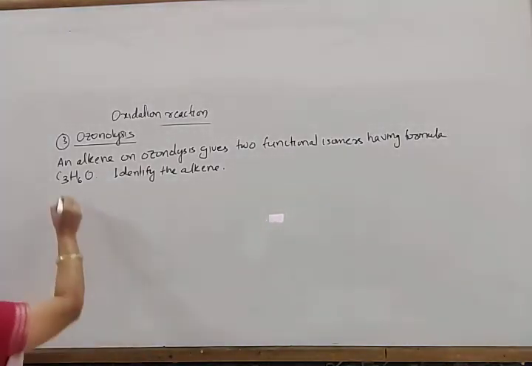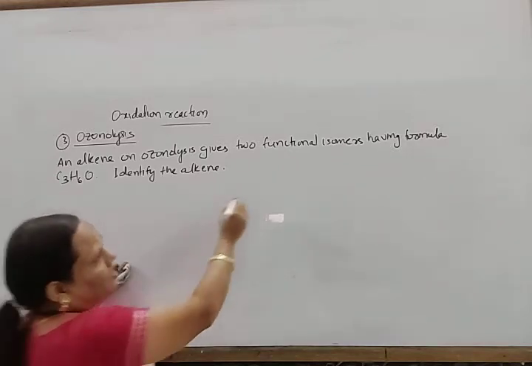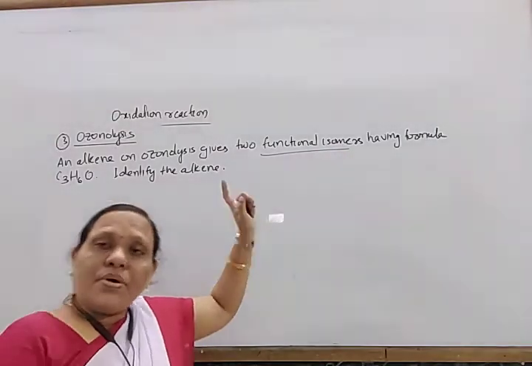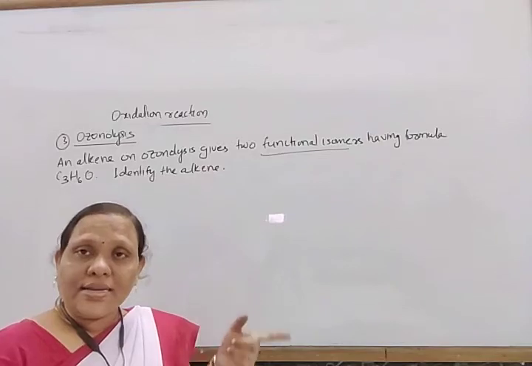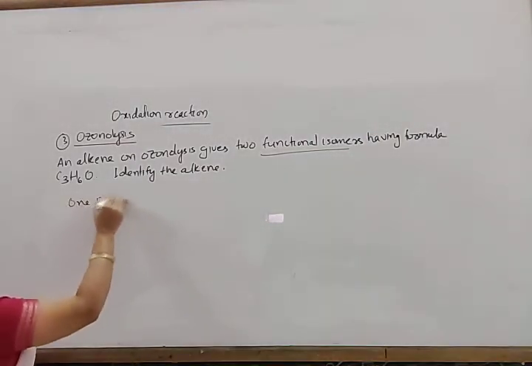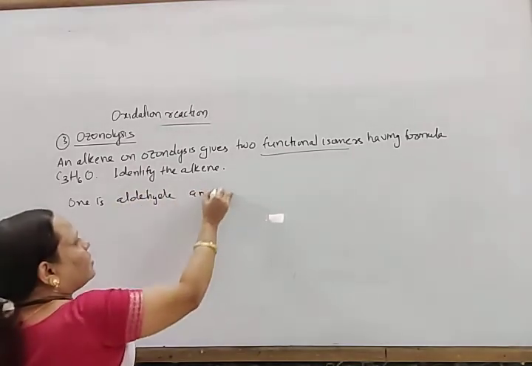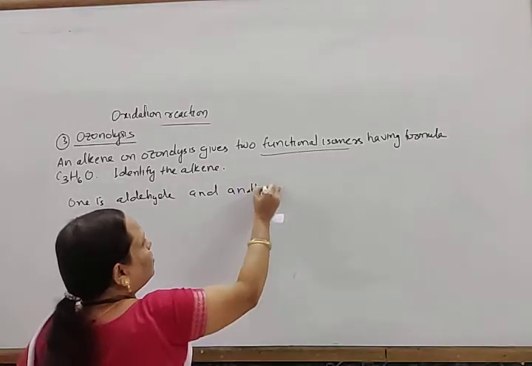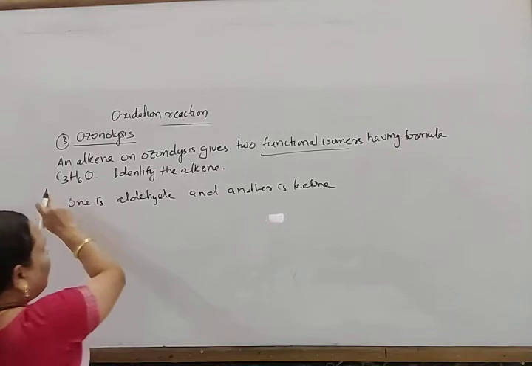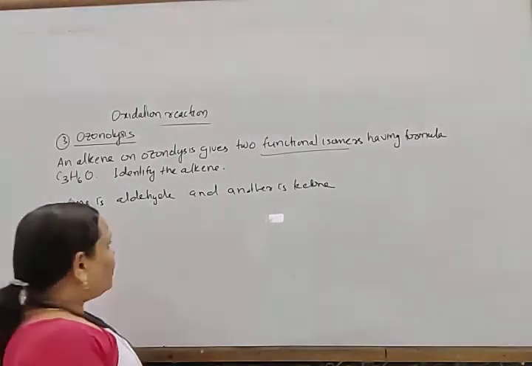Look here. The formula is C3H6O, and these are functional isomers of each other. That means they are carbonyl compounds and functional isomers of each other. That means one is an aldehyde and another is a ketone. So first we write the aldehyde with formula C3H6O and the ketone with formula C3H6O.